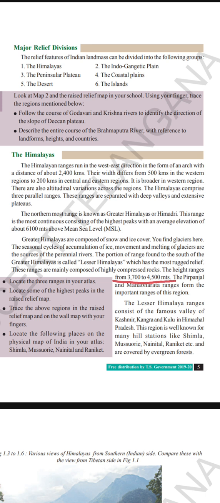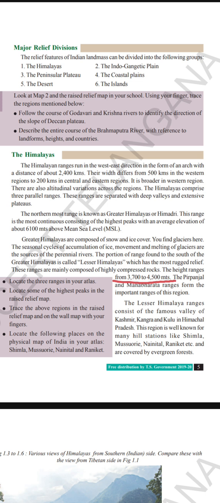Now you have to keep in mind, students, that some hill stations might be asked in the board examinations.